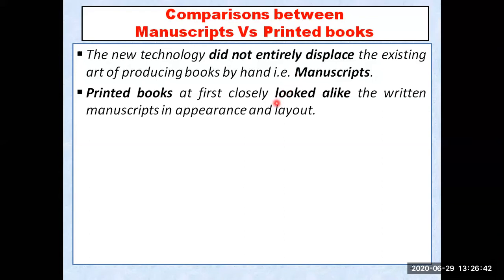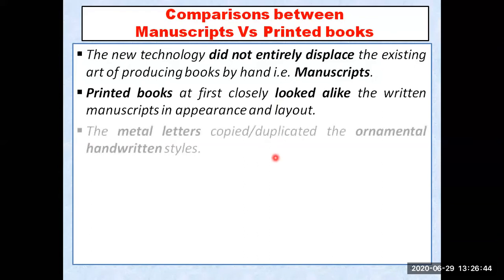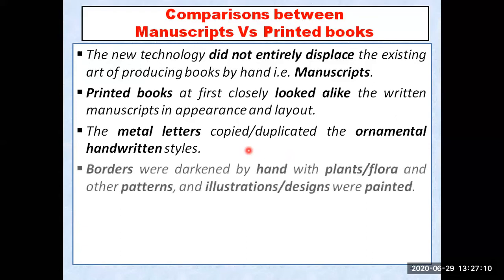So let us move ahead and see what happened next. The metal letters copied and duplicated the ornamental handwritten styles that I told you. The metal letters they were producing in the Johann Gutenberg press were just copying the handwritten style, like cursive A, cursive B, C, D, and different styles of writing. They were making letters of different styles so that they could show it was also manually done.